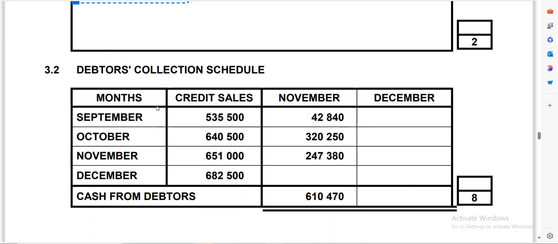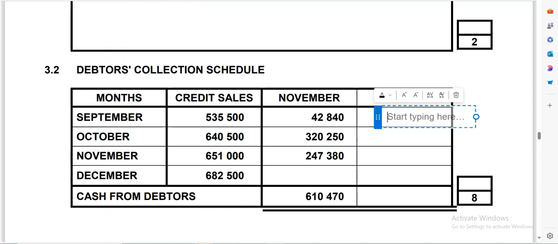Now in December they are not going to collect anything. That's where they are going to write off. So under collection we would have nothing. So that's how you do that part.